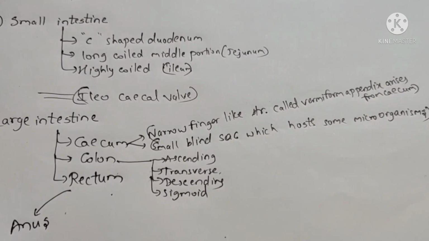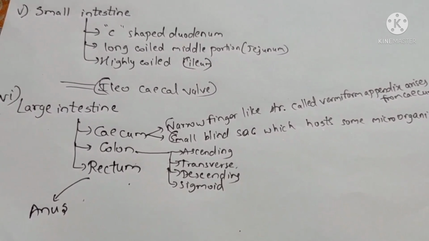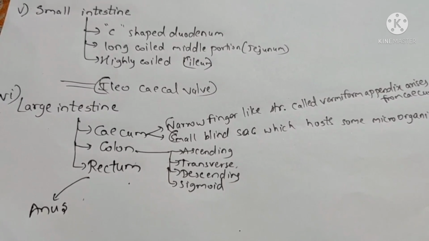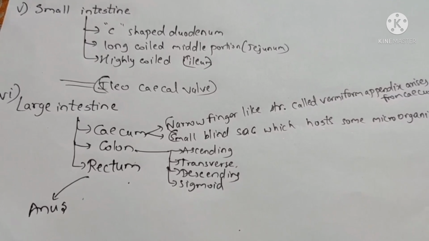the food goes into the large intestine. Meanwhile, we have the ileocecal valve. The function of this ileocecal valve is not to allow any backflow. Okay, coming to the large intestine. In the large intestine, the first part is the cecum.